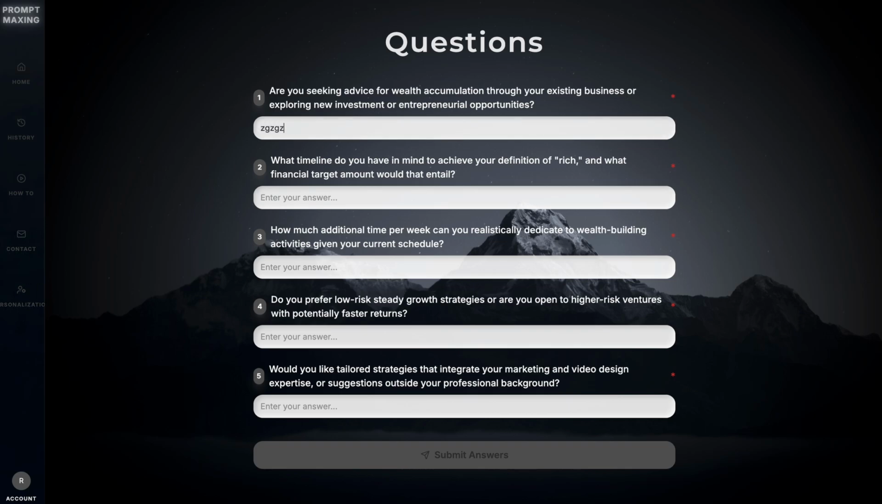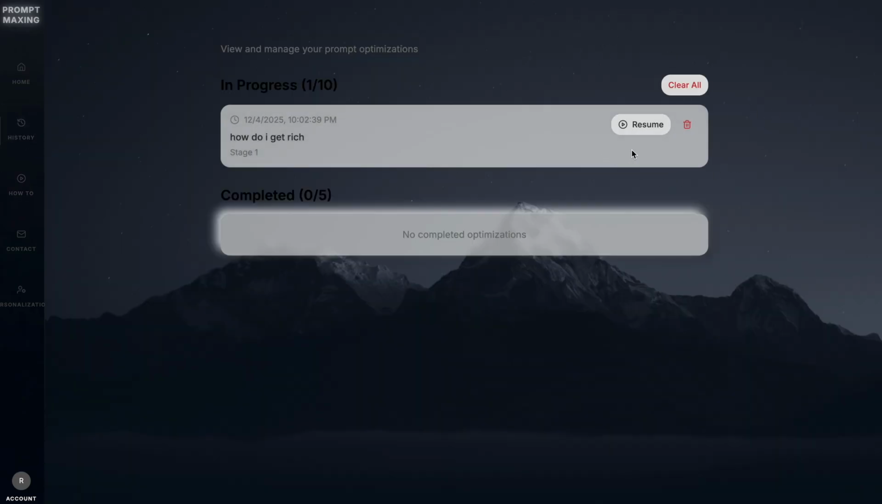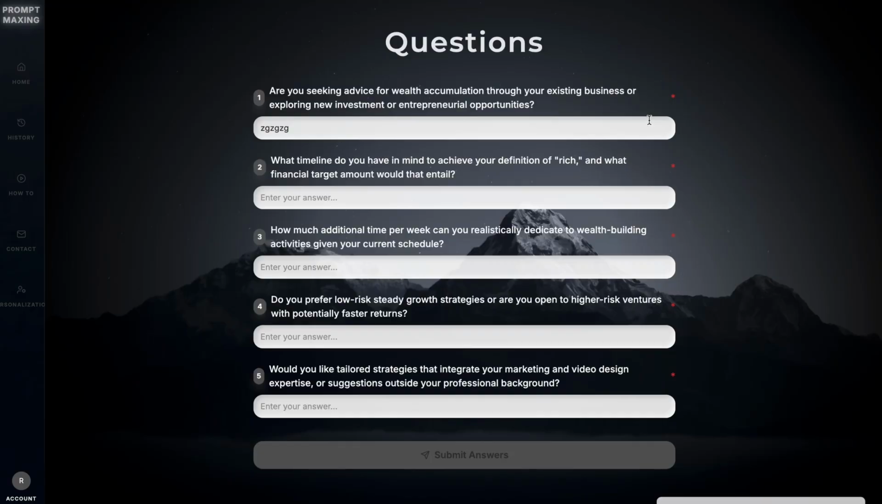If you wrote something here and want to continue later, you can just go away, go back later into the history and resume your optimization.